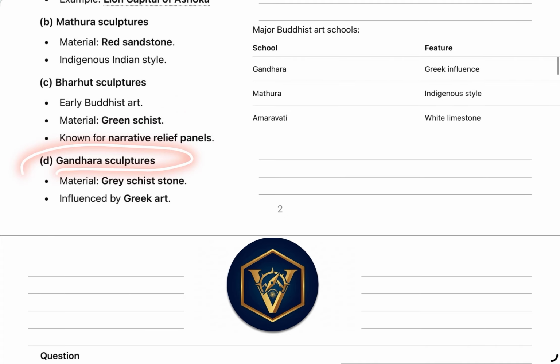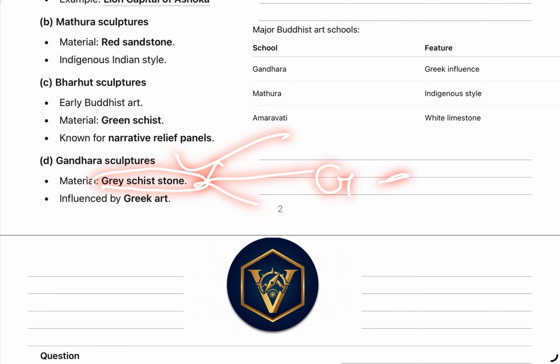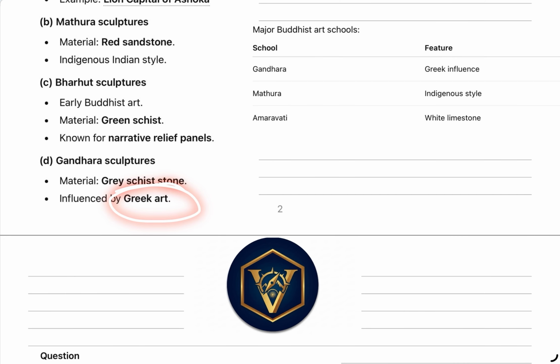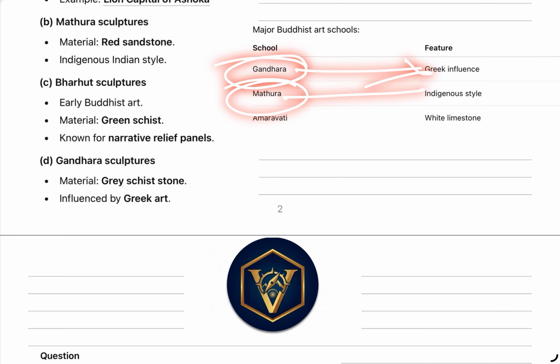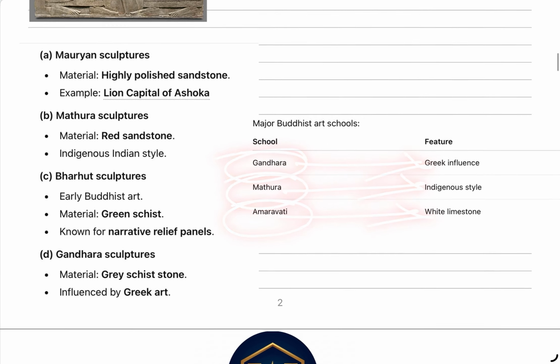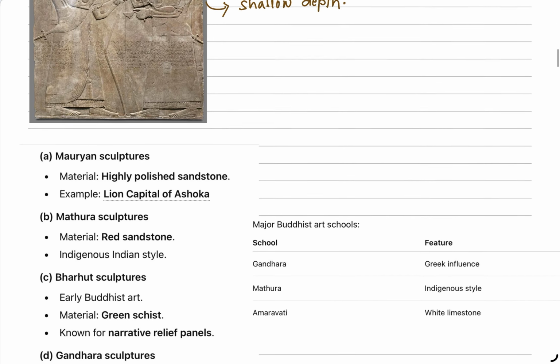Then Gandhara sculpture uses grey schist stone. Since we have been asked about green schist, we can expect that grey schist about Gandhara sculpture, which is very famous, can be asked, and it is influenced by Greek art. So till now what we saw: Gandhara has Greek influence, Mathura is indigenously developed, and Amaravati's feature is white limestone.